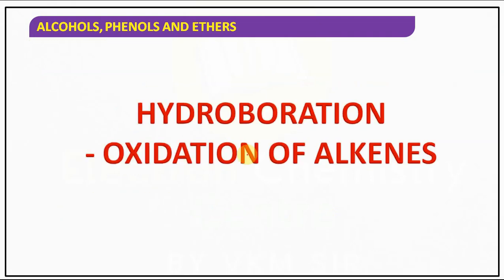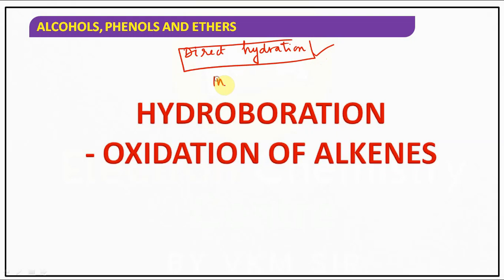Now there is indirect hydration, as I told you. First one is direct hydration, that is done. Now indirect hydration we have. What is this indirect hydration?